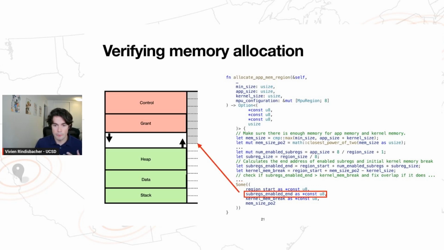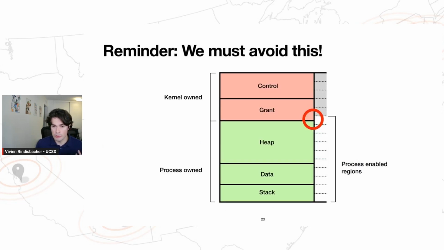Now, of course, these parameters correspond exactly to the regions that I was showing you earlier. So this subregions enabled n variable here is a pointer to the end of the last subregion that's allowing access via the MPU. And similarly, kernel memory break is a pointer to the beginning of the kernel-owned grant region of memory.